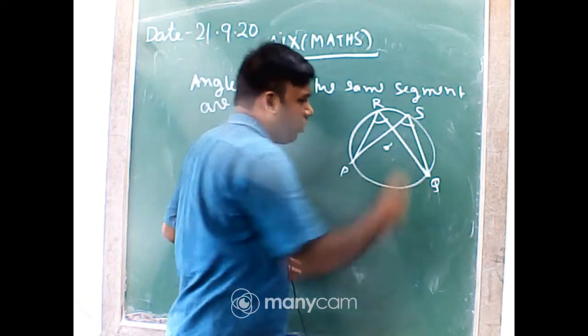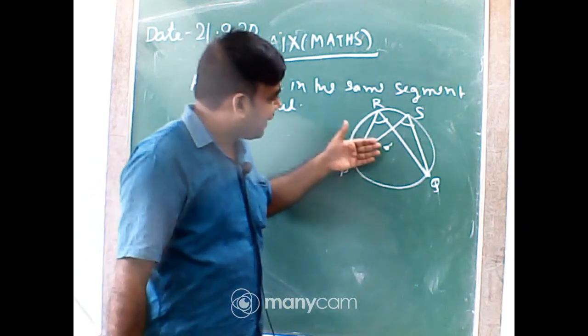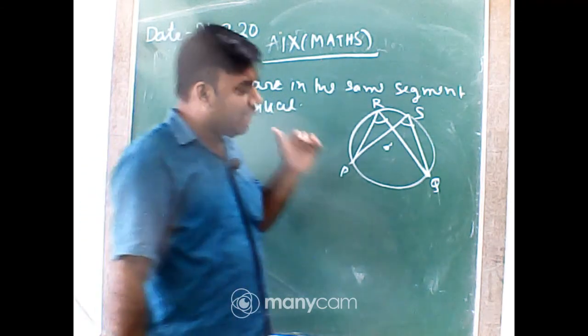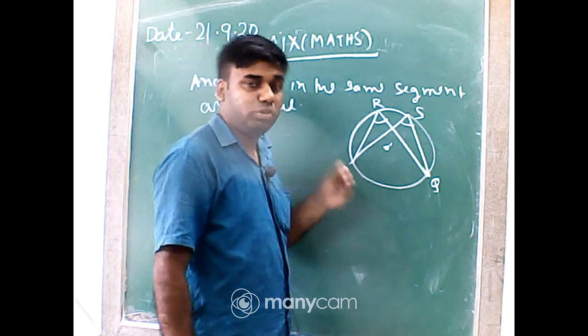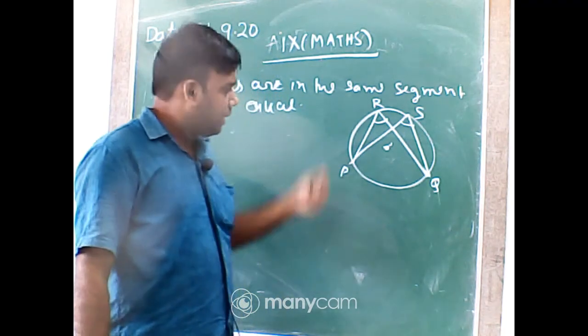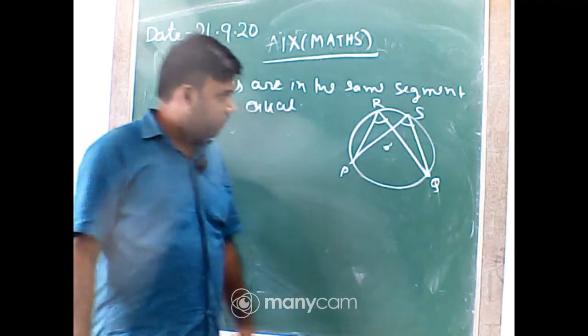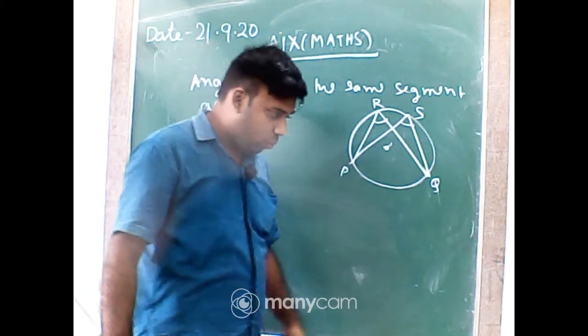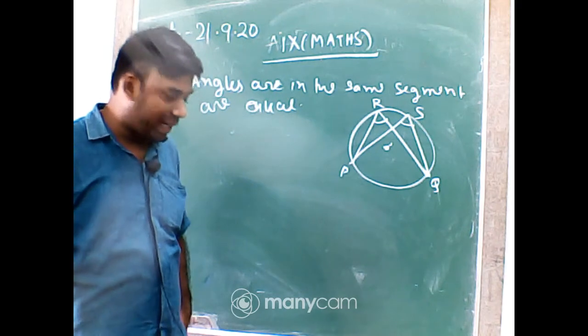First of all, tell me, these two angles have a special name, and I will use that name in the discussion. Tell me the name of these angles, PRQ and PSQ. What is the name of that angle? Quickly.